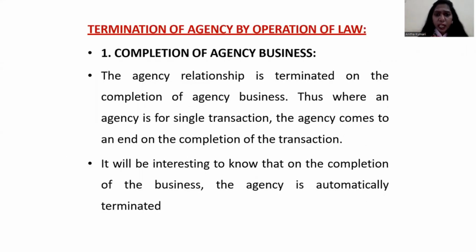So what do you mean by this? Completion of agency business. So what is called completion of agency business? As I said, agency is created for some fixed period or for a particular purpose. If the purpose is completed, if the purpose is fulfilled, automatically the agency comes to an end. For example, I'm appointing one person to transfer goods from one place to another place. I told him clearly that if you do so, a certain percentage of the amount will be given as commission. When he does the job, automatically the agency comes to an end. That is called completion of agency business.